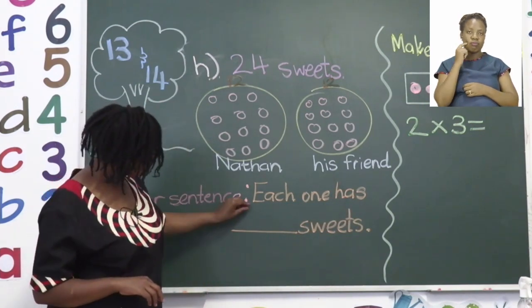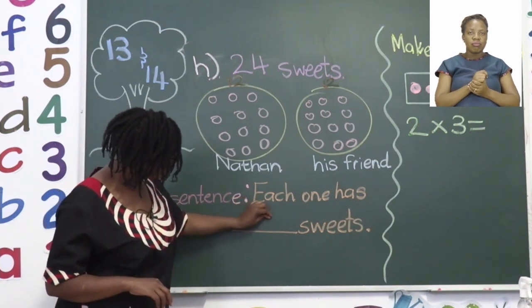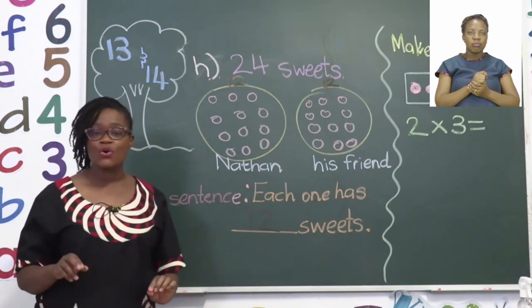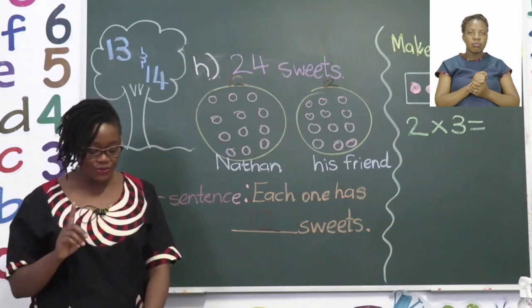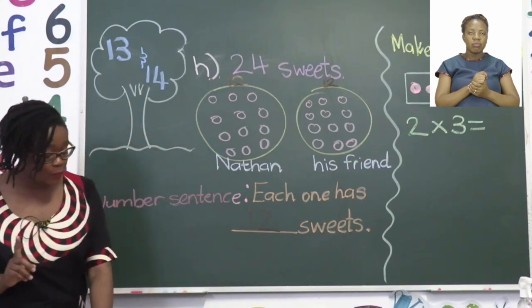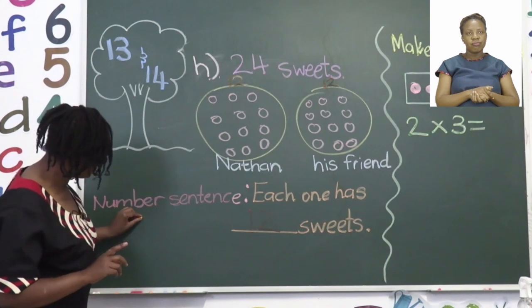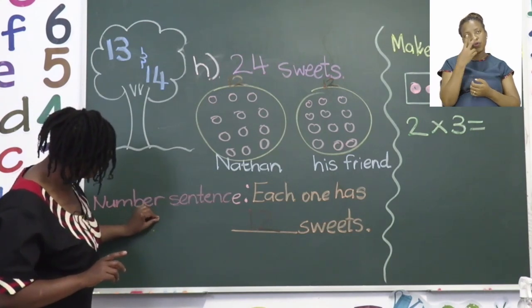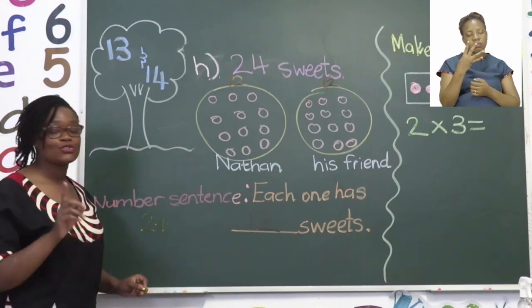Now for the actual number sentence, we need to come up with something that helps us know our answer. So we'll start by saying 24 because that's where we began. And then we had to divide, which is to share.